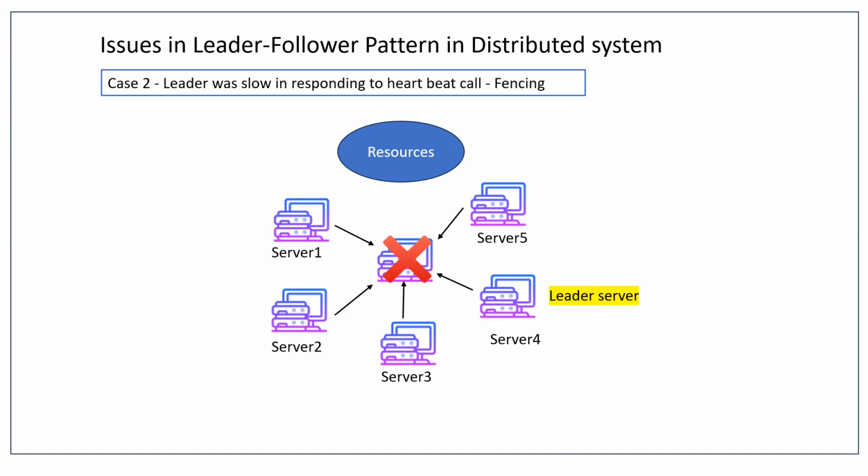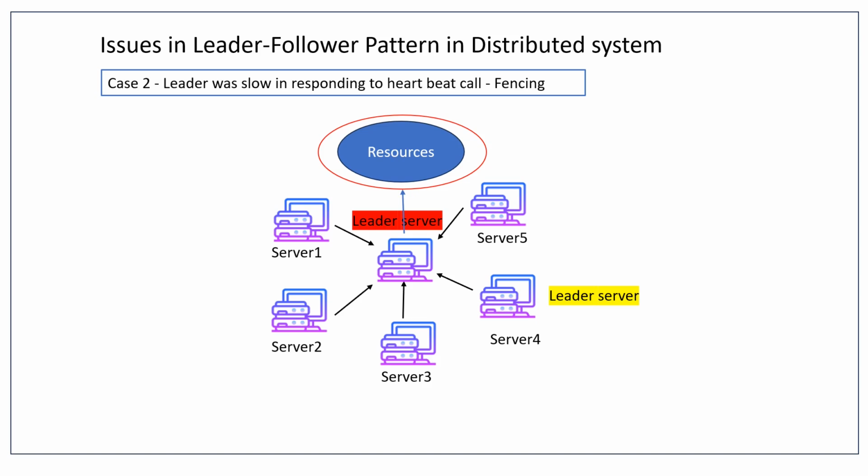So what we do is use the fencing concept, right? Because of all the resources we access, like storage, database, whatever resources we have, we revoke the access of the previous leader, right? So we do a ring fencing on the resources, so that the previous leader cannot access them.